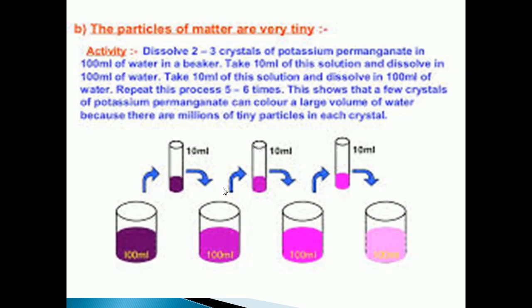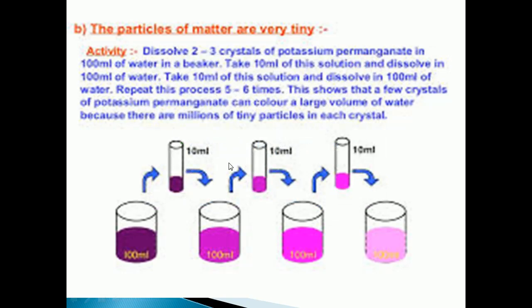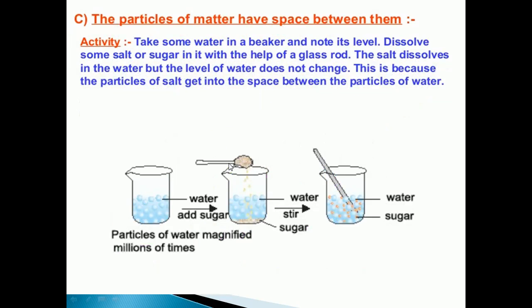Okay, so the same activity we can do by using 2 ml of Dettol instead of potassium permanganate. When we are diluting the Dettol we can see that the smell of the Dettol we can detect even on repeated dilution also. So now we can say that particles of matter are very small, very tiny. Understood, children?